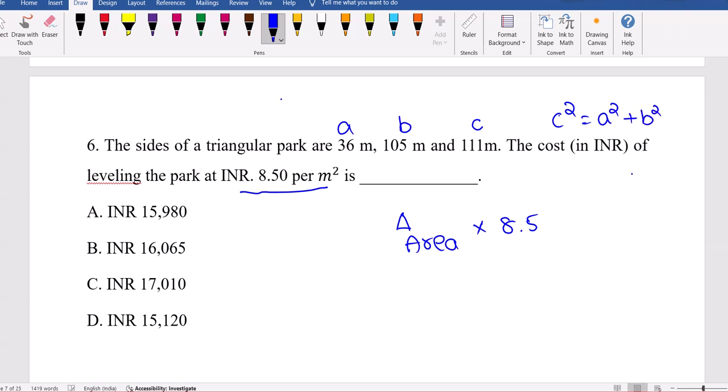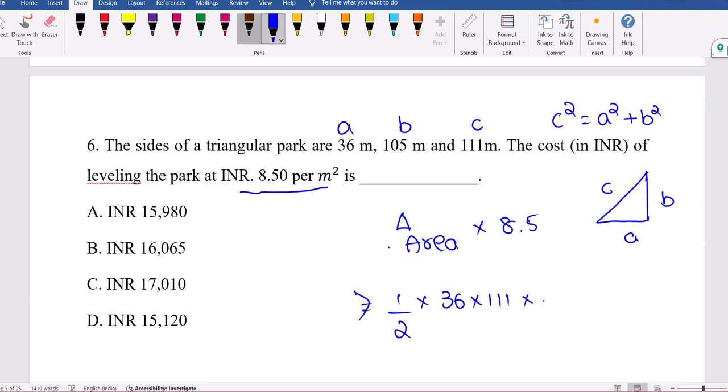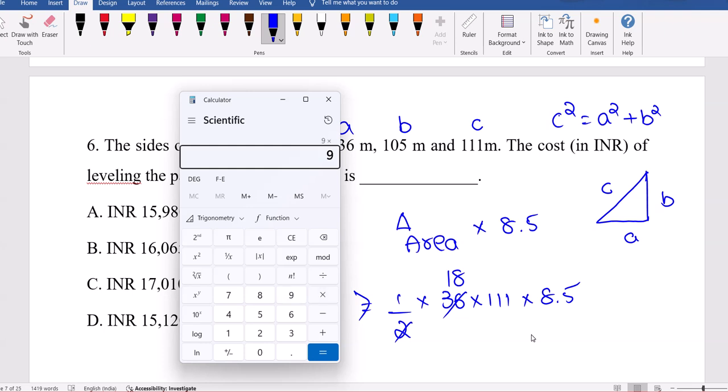If that is the case, the hypotenuse is c. Then what you can do: half into base into height is the area of the triangle. So half into base is 36, height is 111, into 8.5 is your answer. So this is 2 if you give here. Okay, 9 into 111 into 17, which is 16983.